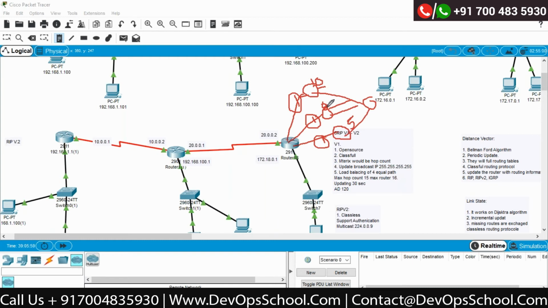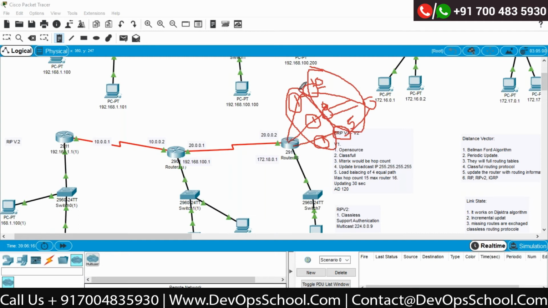Only the best paths are available in the routing table. After processing all the routes, they find out which one is the best path. Correct? In EIGRP, I'm not interested in this information. I'm interested in this information only.